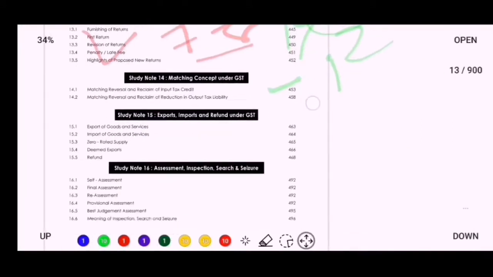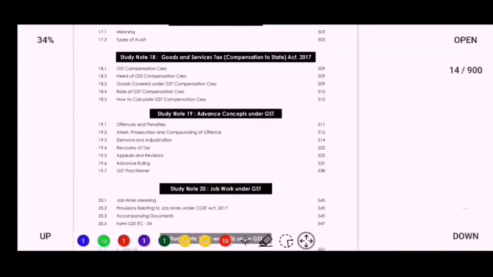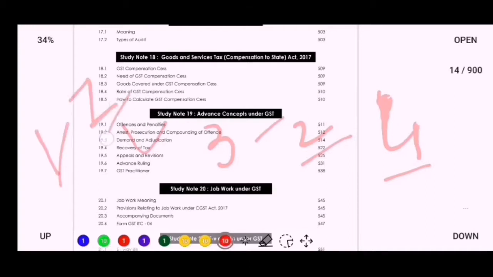Our next important topic is advanced concept under GST. In the past 3 attempts, 2 times it has been asked for 4 marks each, so it may cover approx 4 marks in the next exam or maybe come for 4 to 5 marks, so you have to do this topic in priority and you may complete within 1.5 days because it is not easy and not tough, it is a section wise concept, so you have to do this topic in priority.